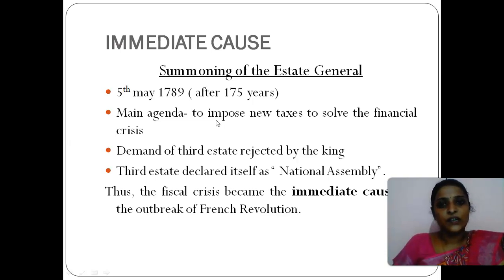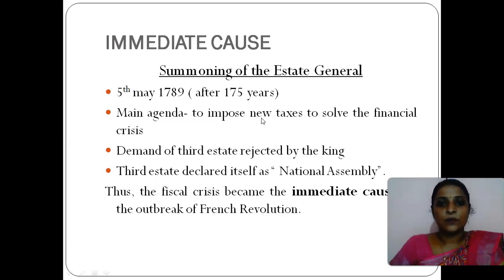In this meeting, the third estate gave a new proposal. They actually put forward some new demands. Usually, in this kind of meeting, each estate is given one voting right. But this time, the third estate asked the king to give each individual one voting right. But that was not accepted by the king. He said that he would not give that. He rejected their demands, which created a kind of chaos in that place. So at the end of that, the king sent the third estate out.